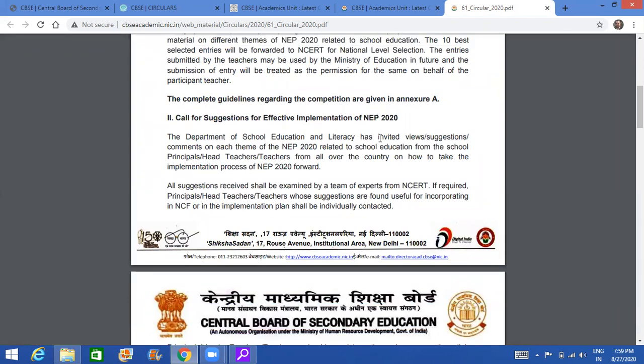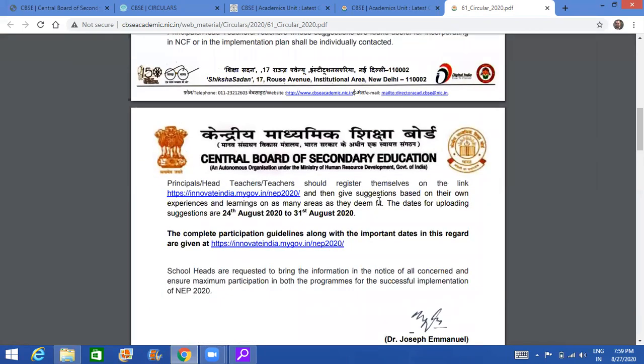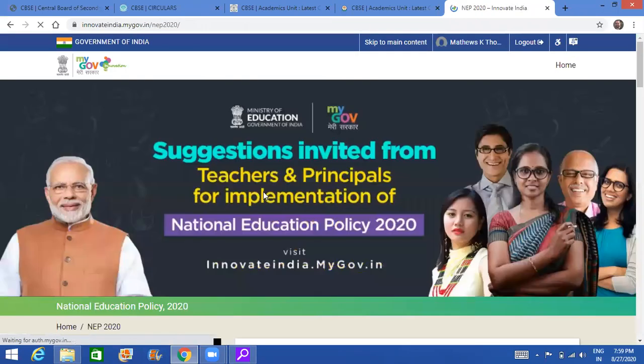What we are supposed to do is register on a portal. This is the link given: innovate.mygov.in/NEP 2020. When you click on this, you will be directed to a site of the Government of India, and you need to log in. I've already logged in, that's why my name is here. If you are new to this site, your name will not be there, you have to log in.